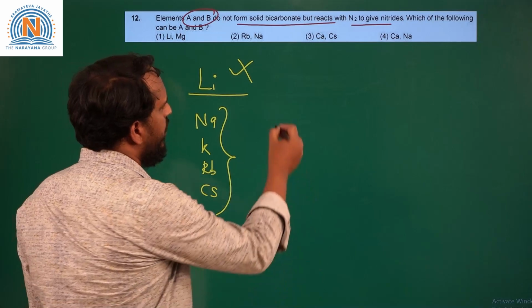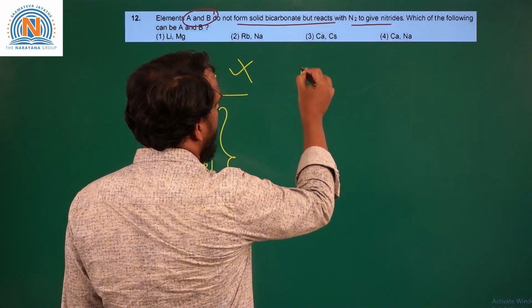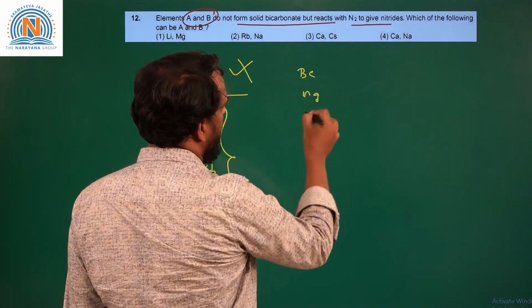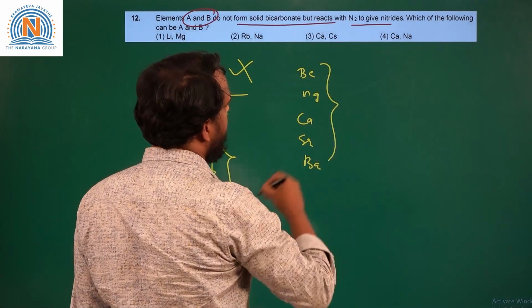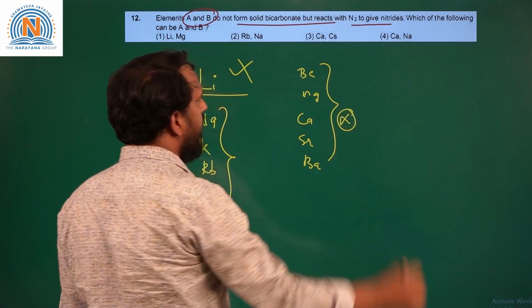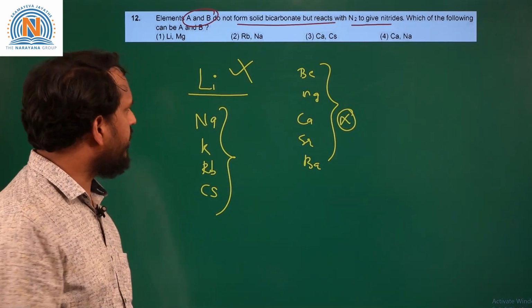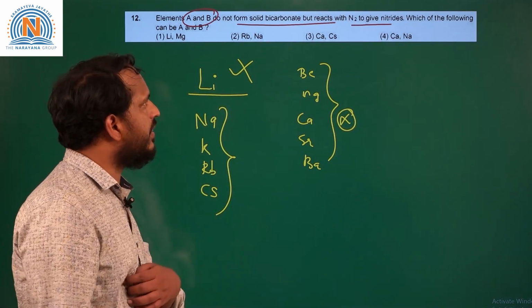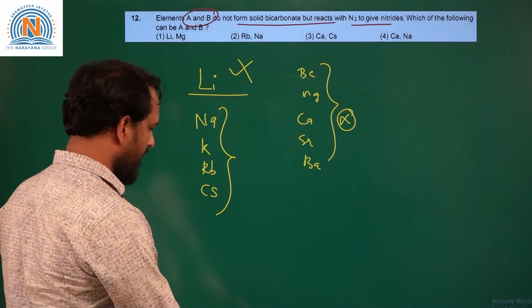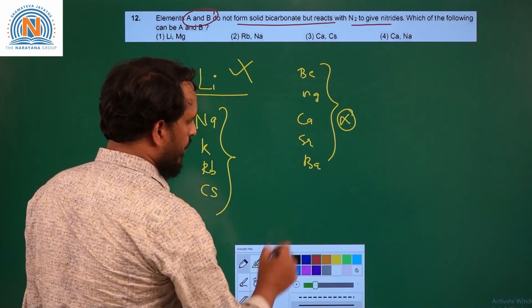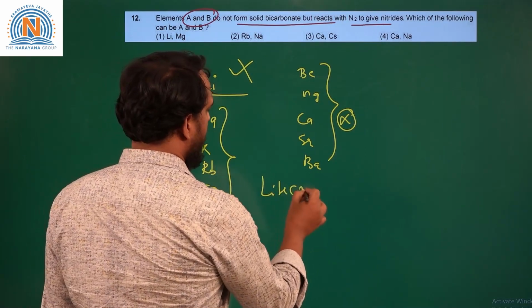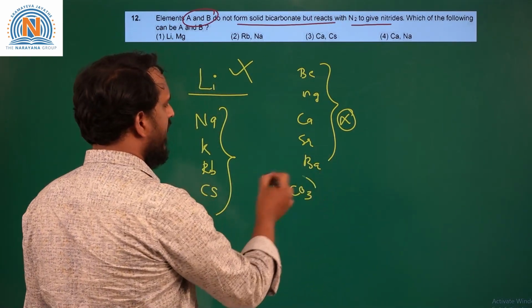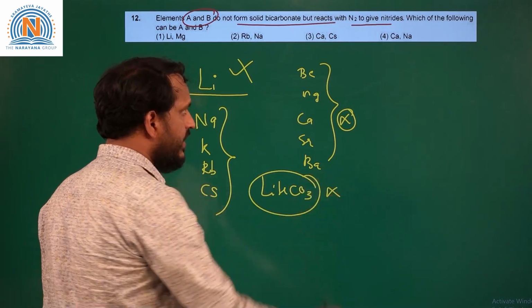Whereas in the second group, beryllium, magnesium, calcium, strontium, barium, all these elements don't form the bicarbonate in solid state because due to their high hydration enthalpy, they don't crystallize. So, lithium bicarbonate, and all second group bicarbonates don't exist in solid state.